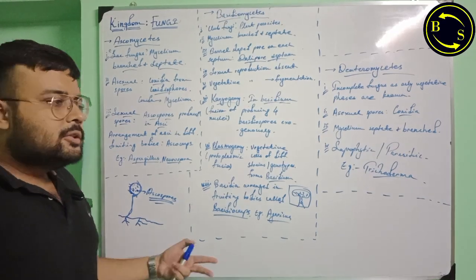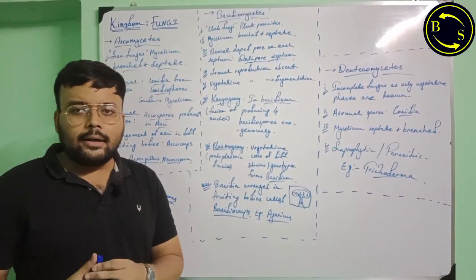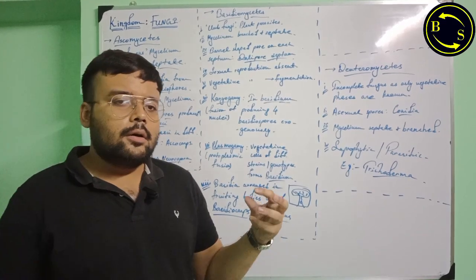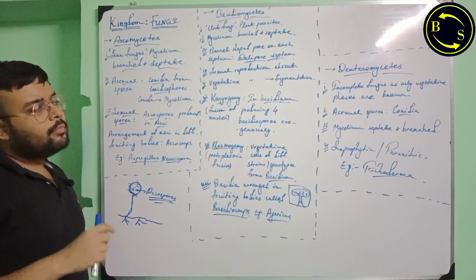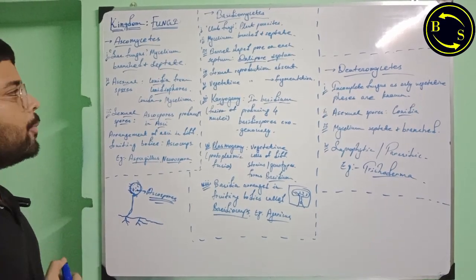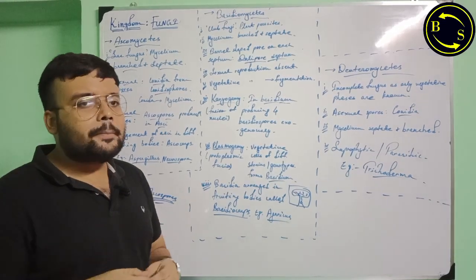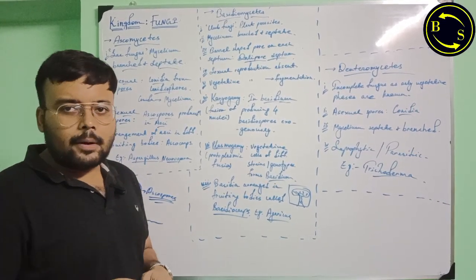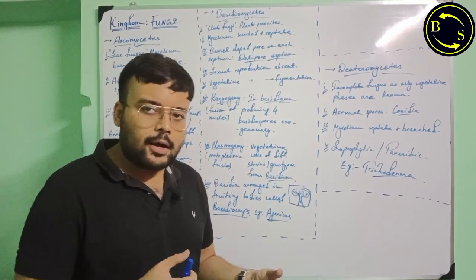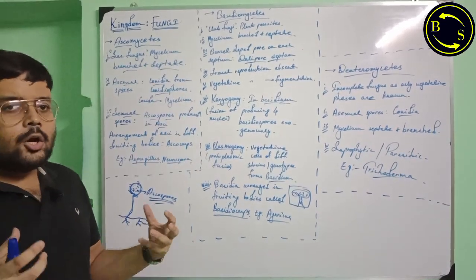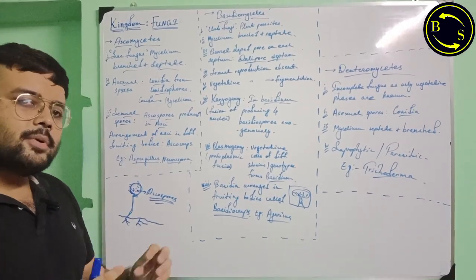Now, their septum is not completely solid or a blind wall. Their septum has pores in it, right? On every septum, there is a barrel shaped pore known as the septal pore, and such septa are known as dolipore septum. Like in plants, the cell wall has pores called plasmodesmata, which help the plant cells to communicate with each other by means of their cytoplasm.